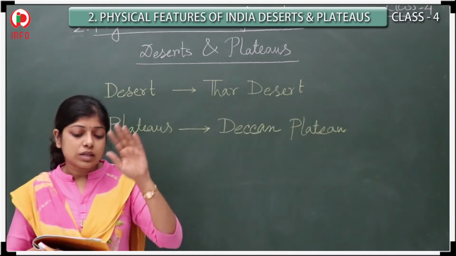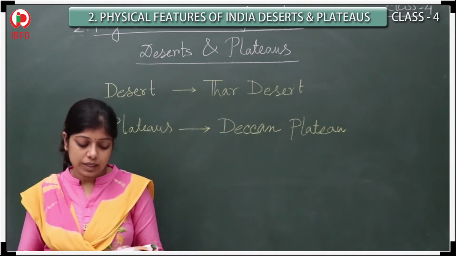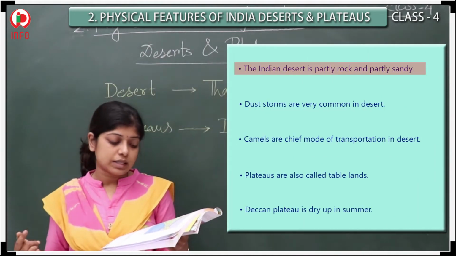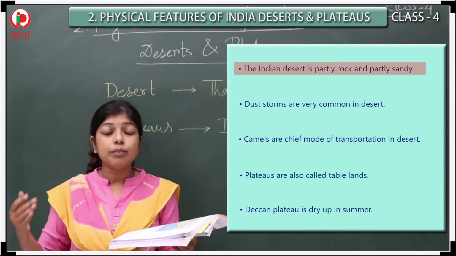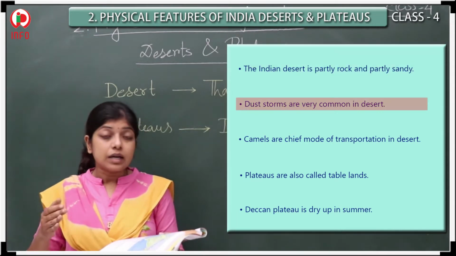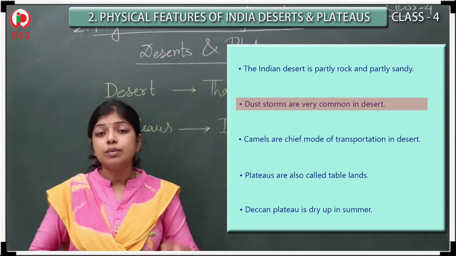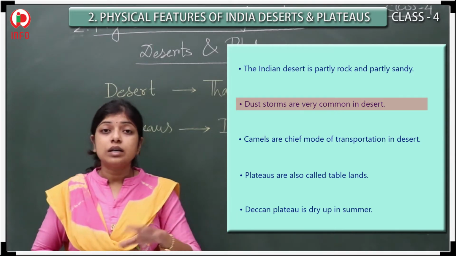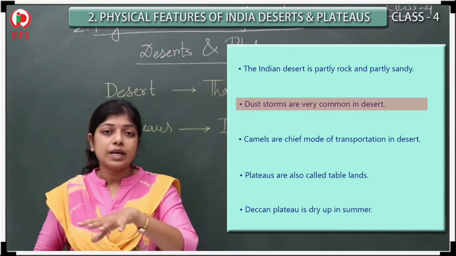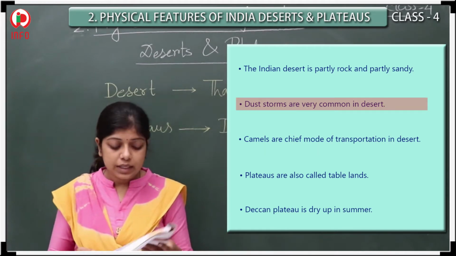Now it's time to memorize all the things once again. First, I have told you that the Indian desert is partly rock and partly sand. Next, dust storms are very common in the desert. Because of that, the landforms are being changed. The sands are moving from one place to another.